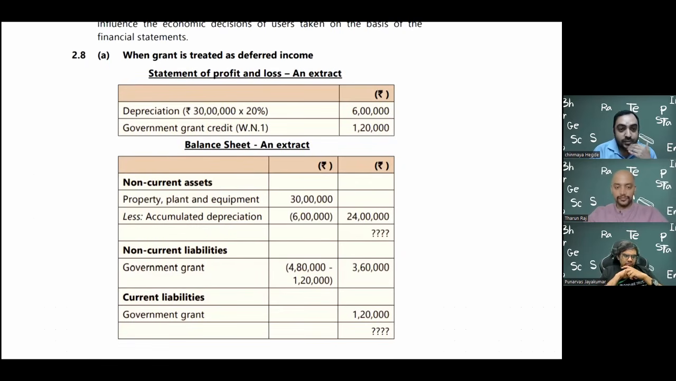When the government grant is treated on gross basis, you can see here depreciation is charged on 30 lakh at 20% without taking grant into consideration. Then the grant was 6 lakh.